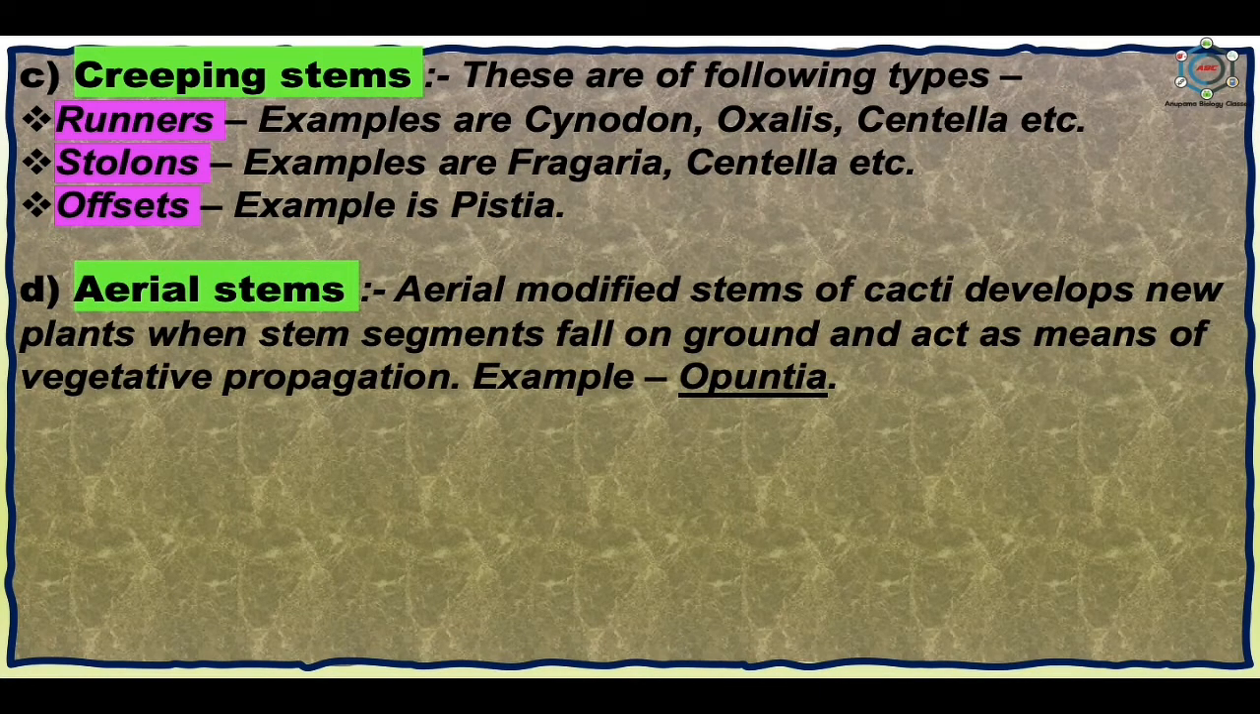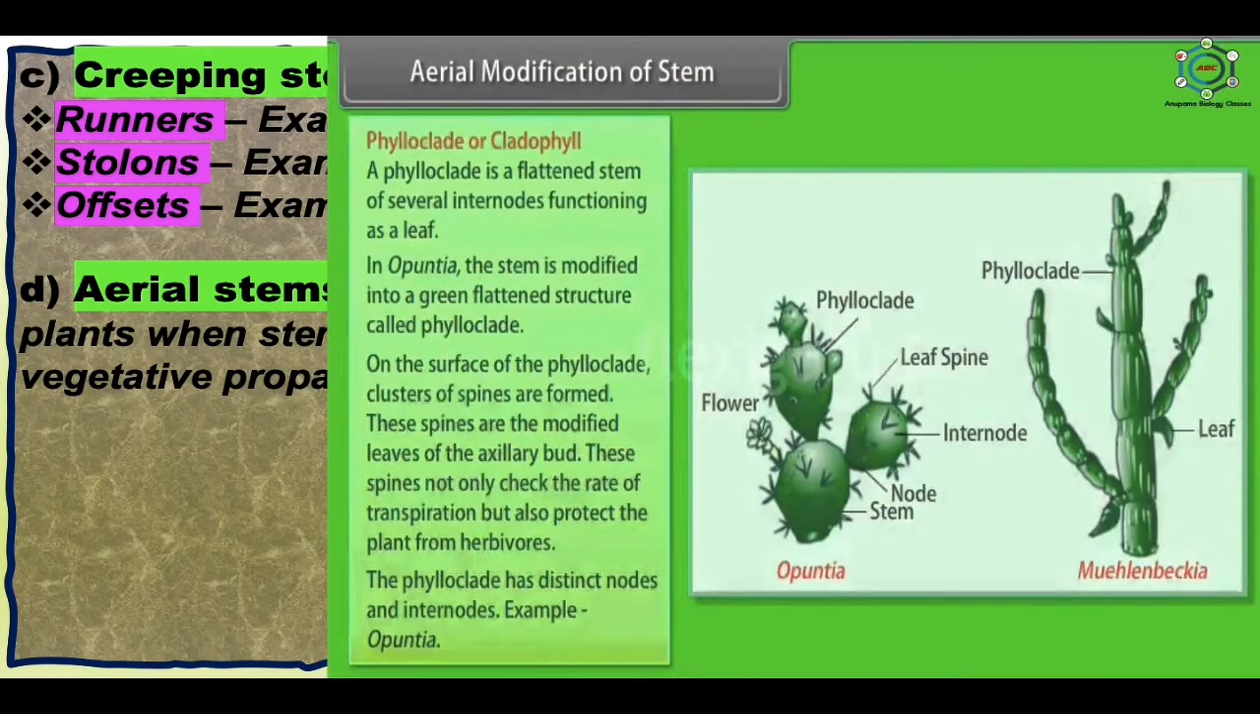Now the aerial stem. The aerial modified stem of cacti develops new plants when stem segments fall on the ground and act as a means of vegetative propagation. Examples are the opuntia. In this picture you can see the aerial modifications in case of the stem.